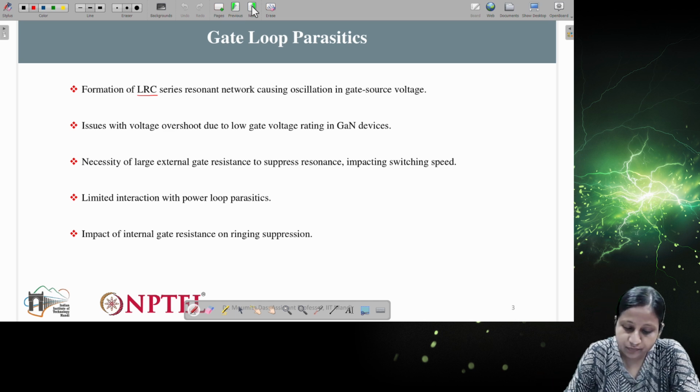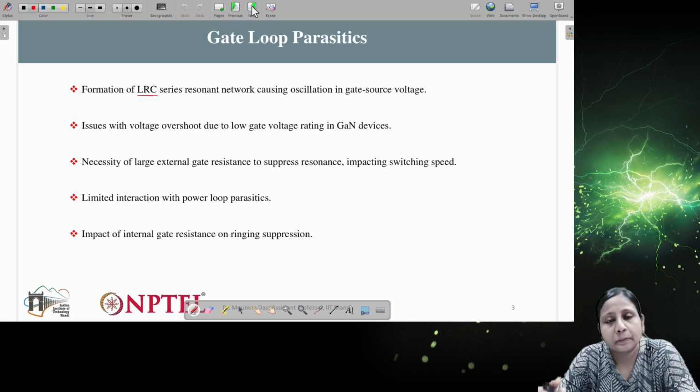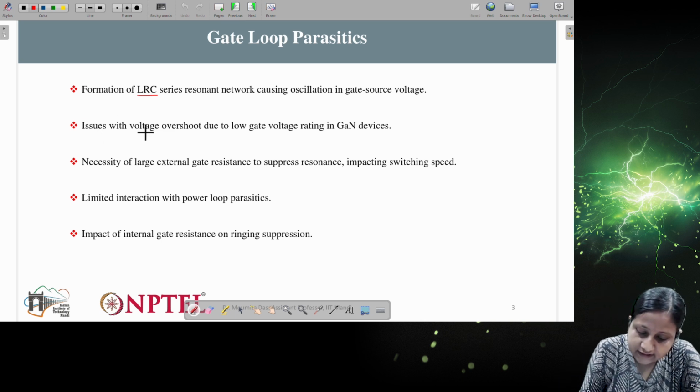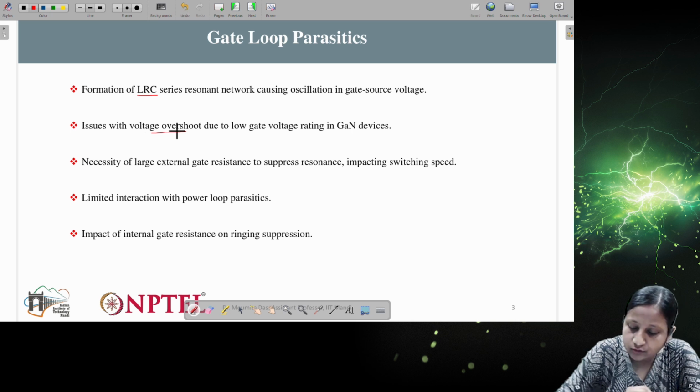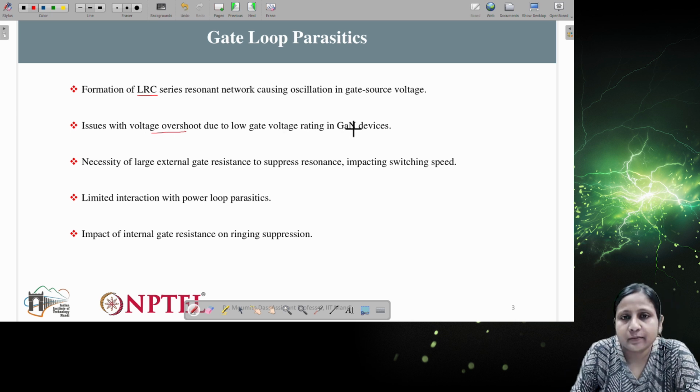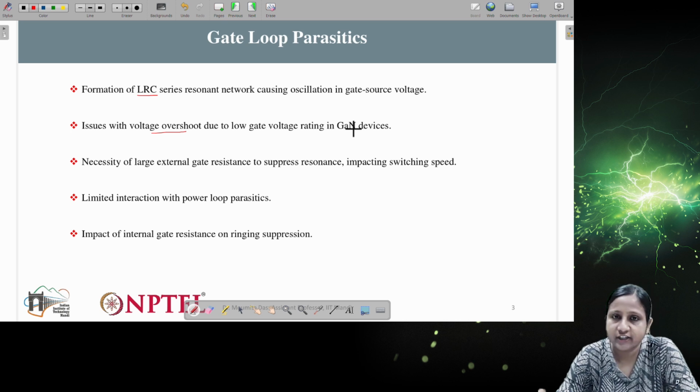gate loop. Okay. So that is why we have to optimize the value of resistance so that we don't affect the switching turn on or off. In another way, we also will try to reduce the oscillation due to this resonant network. First is this, and second is issues with the voltage overshoot due to low gate voltage rating in the gallium nitride device. So that already I have discussed.